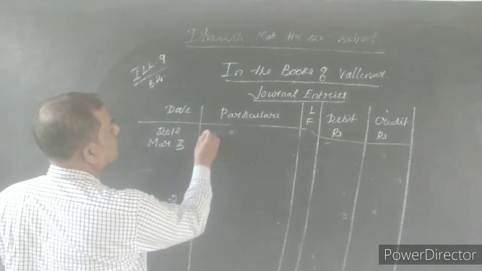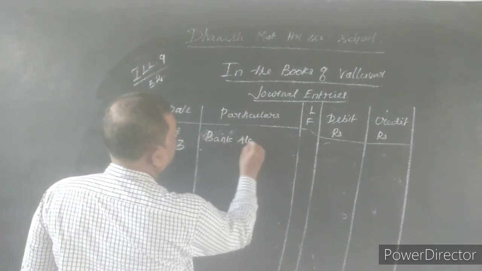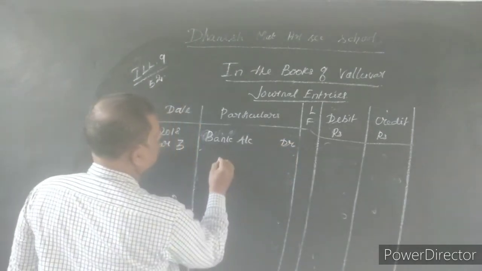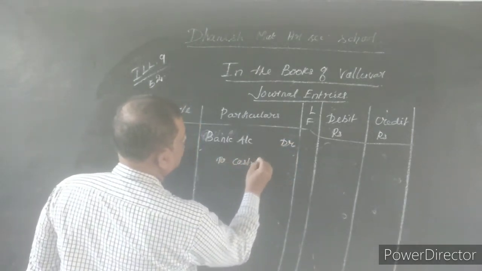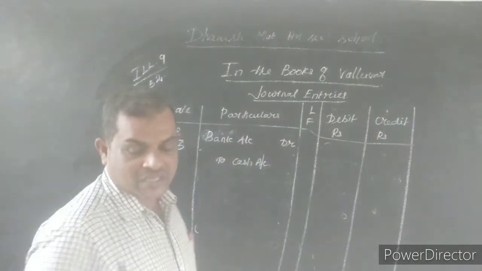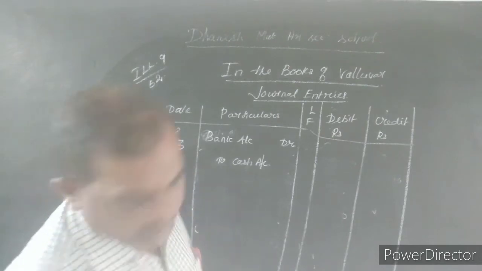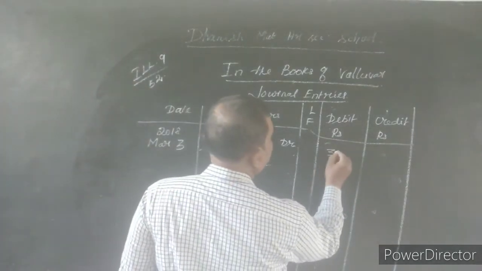Date 3, bank account debtor to cash account. What is the amount? Rupees 30,000. He deposited 30,000.